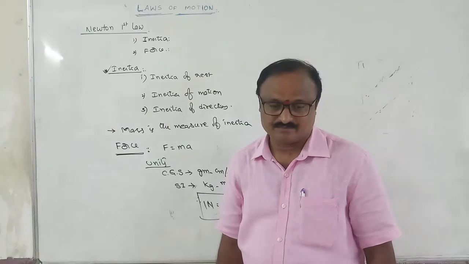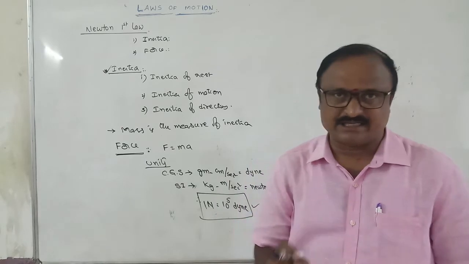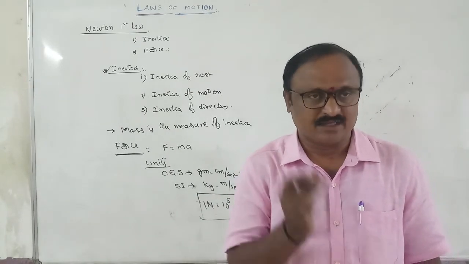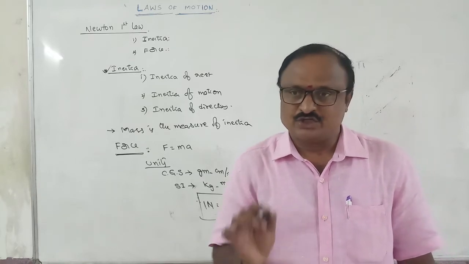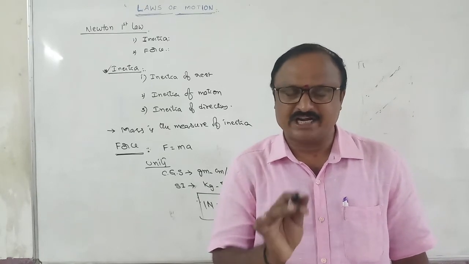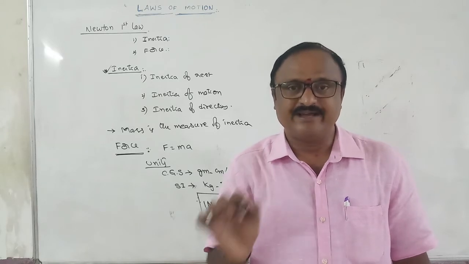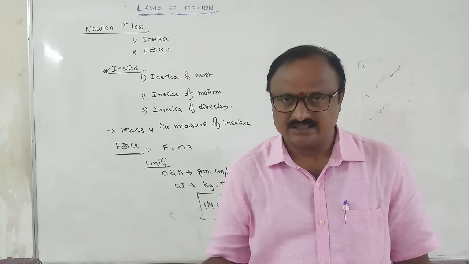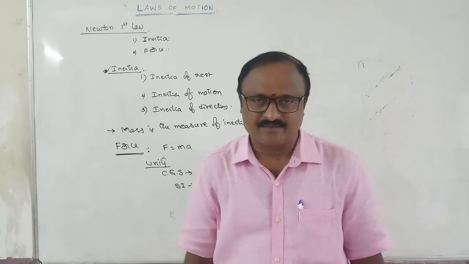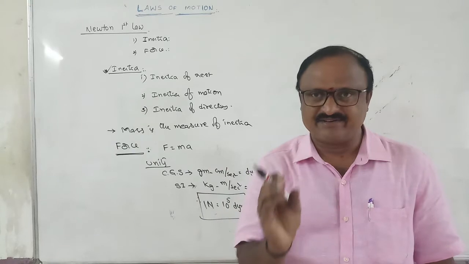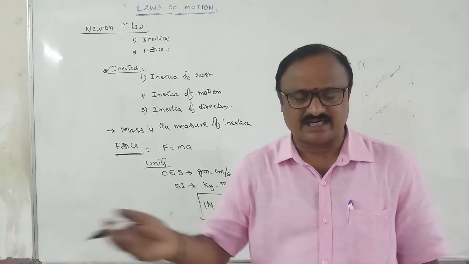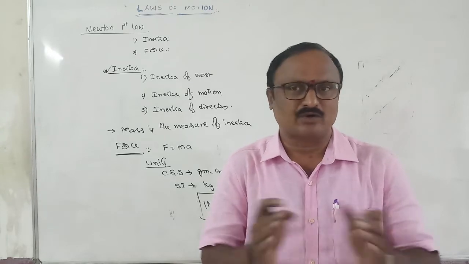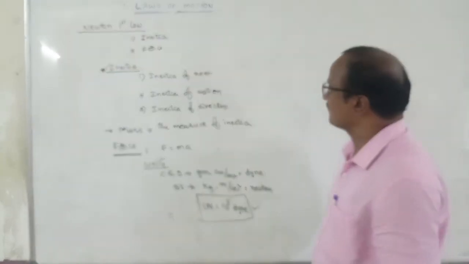Linear momentum is nothing but the product of mass and velocity. M into V is known as the linear momentum. M means mass of the body, it is taken as a scalar. V is velocity, it is taken as a vector. You know what is meant by a vector? Any physical quantity having both magnitude and direction is called a vector. Any physical quantity having only magnitude but no specific direction is called a scalar.